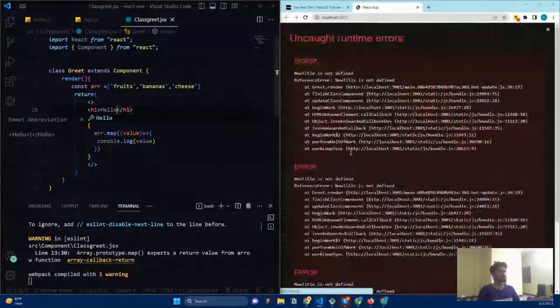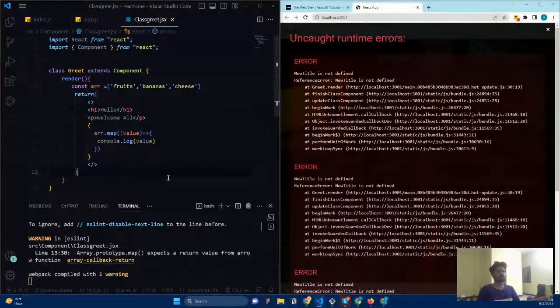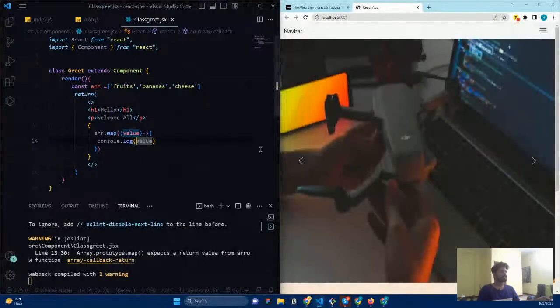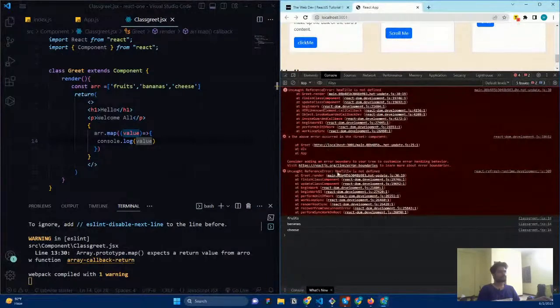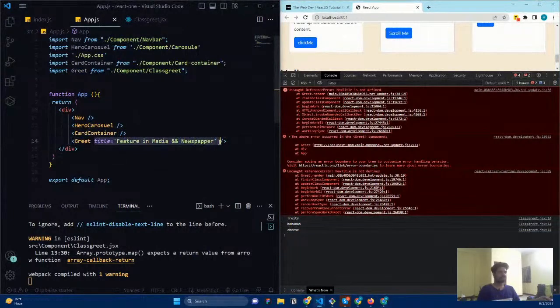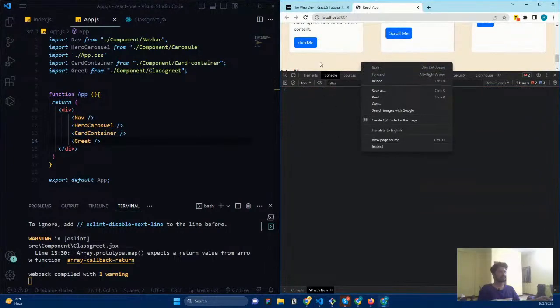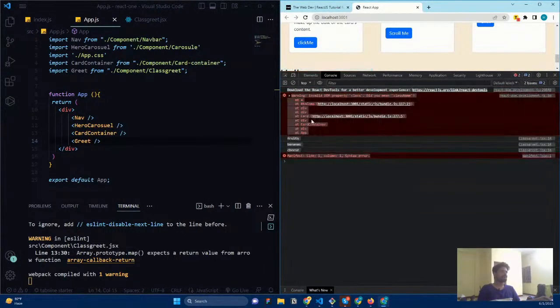Now we are getting that the new title is not defined. I removed the place where we used the new title. We haven't used the new title, right? Yeah, okay, so now it is removed. Let us go to inspect. In the console, you can see we are rendering these fruits, bananas, and cheese. Don't care about this error right now. Let me reload. You can see this is a class DOM property and we are rendering each and every item.